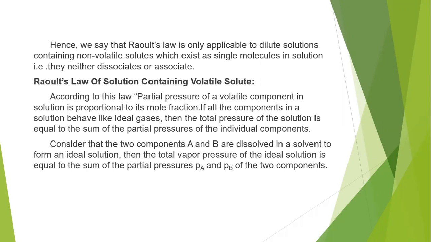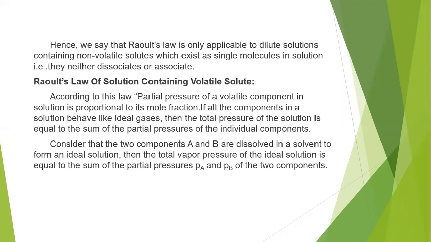So in general, based on Raoult's law, the total pressure of a solution is equal to the sum of the partial pressures of the individual components if they all behave like ideal gases when the solution consists of a volatile solute. So the vapor pressure of that ideal solution is equal to the partial pressures of component A and component B. If you combine them with each other, then we can get the total pressure of the solution.